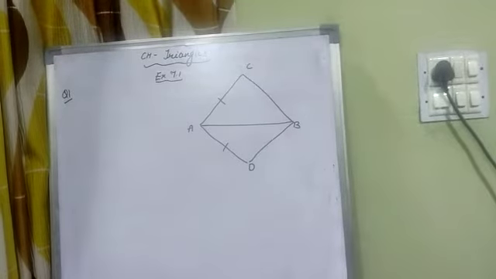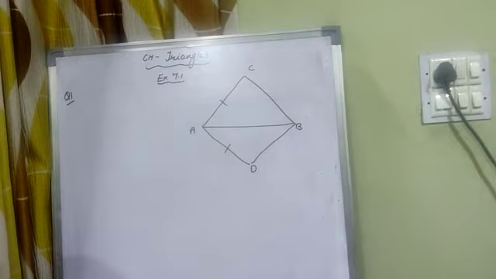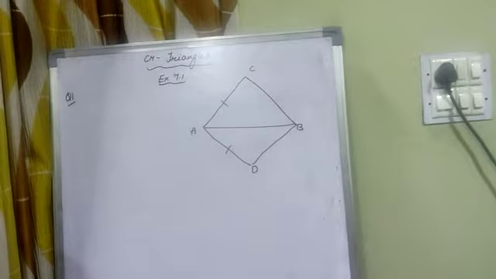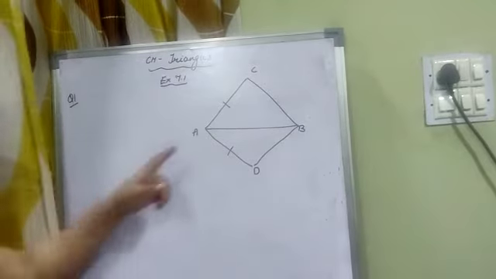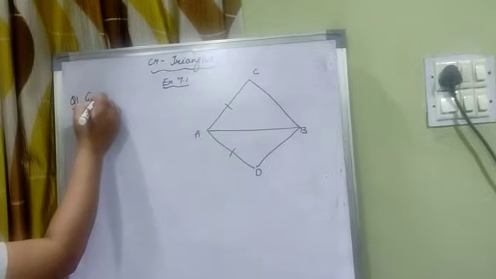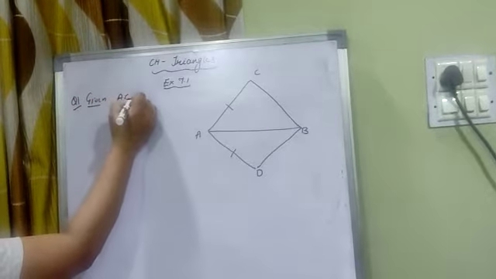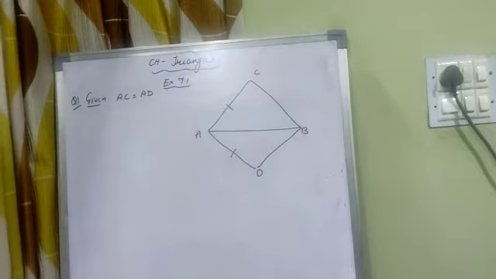Good morning, students. Today we will do the exercise questions of chapter 7, Triangles. The first question of exercise 7.1 says that ABCD is a quadrilateral in which AC is equal to AD. So first we will write the given: AC is equal to AD and AB bisects angle A.